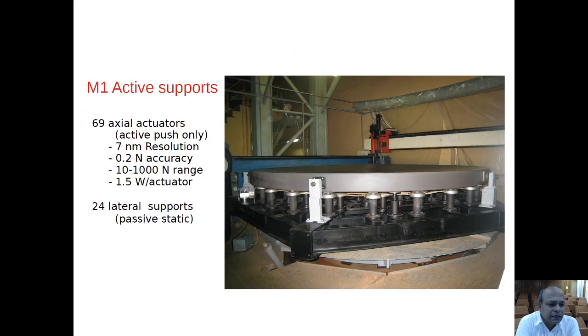This shows the active supports of the primary mirror. There are 69 axial supports, which you see here, and there are 24 lateral supports. The lateral supports are not shown over here; this is a bare mirror shown. The 69 axial actuators have 7 nanometer resolution, and they are push only. They can push with an accuracy of 0.2 Newton force, and the entire force range is 10 to 1000 Newton.